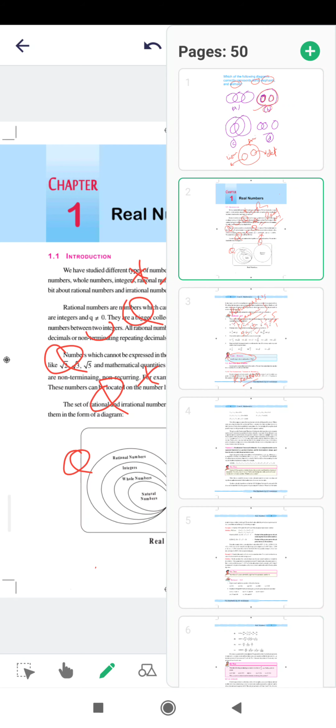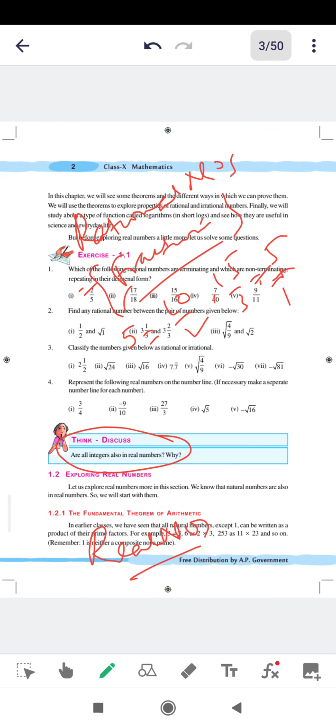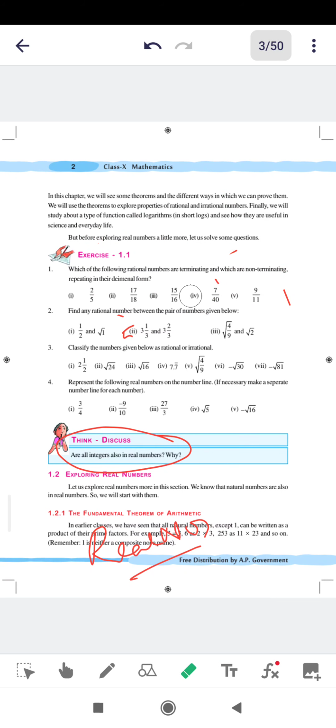So what is the question? Are all integers in real numbers? It is very simple, because natural numbers are a subset of whole numbers, which are a subset of integers. Integers are a subset of rational numbers.